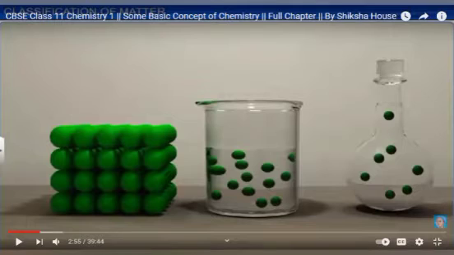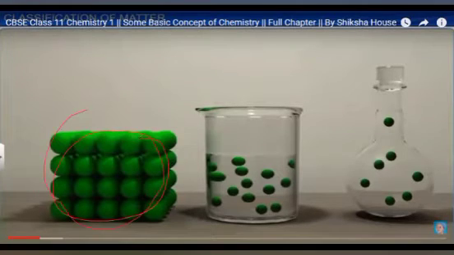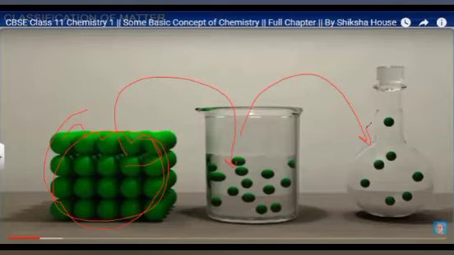This structure is the composition of a solid inside any matter, where the particles are very close to each other. Here you can see these solid particles are very close to each other. There is less intermolecular space and more intermolecular strength. Inside a liquid, these particles are a little bit free, you can see. And if you talk about gas, the particles are totally free. I hope you understood what matter is.